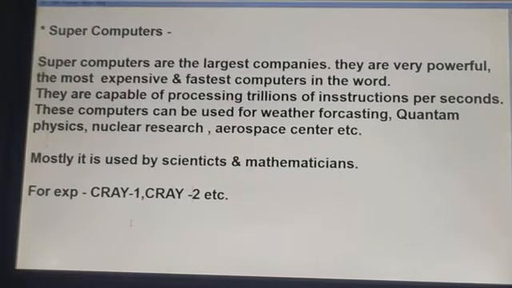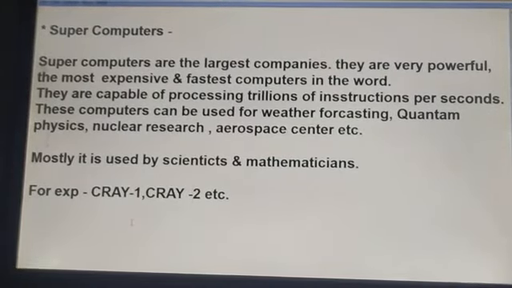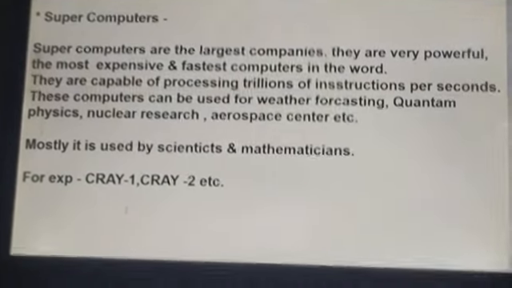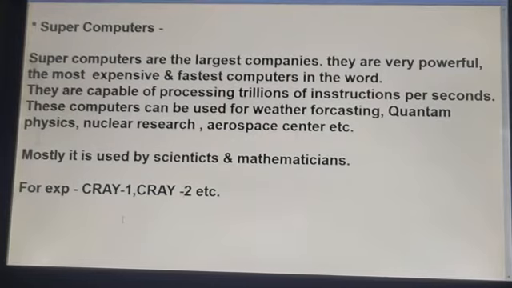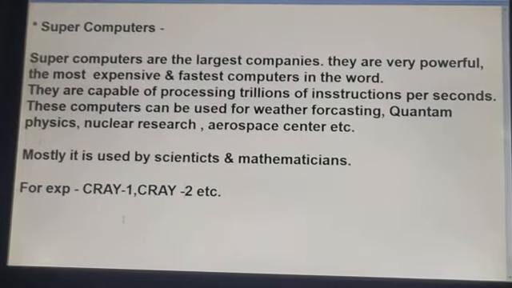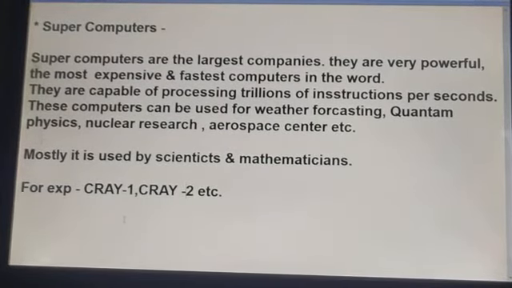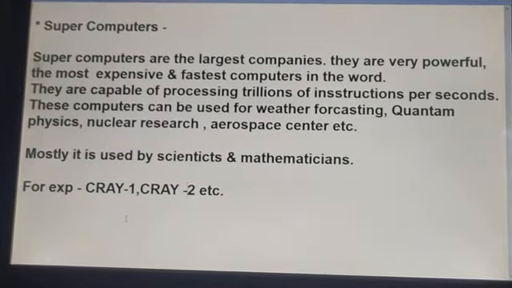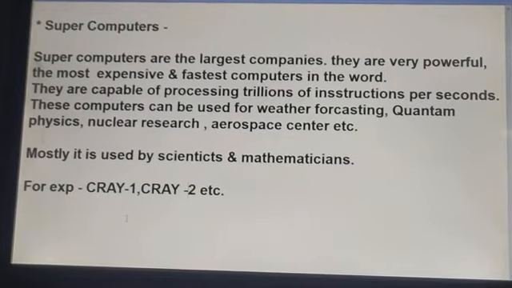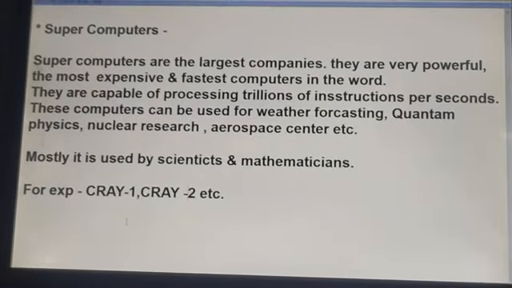That's why only some scientists or mathematicians will use such kind of supercomputer. And in aerospace and space research organizations supercomputers are widely used. There are some examples of supercomputers like Cray 1, Cray 2, Control Data Cyber 201, and IBM Road Runner. You can read these theoretical points from your book also.